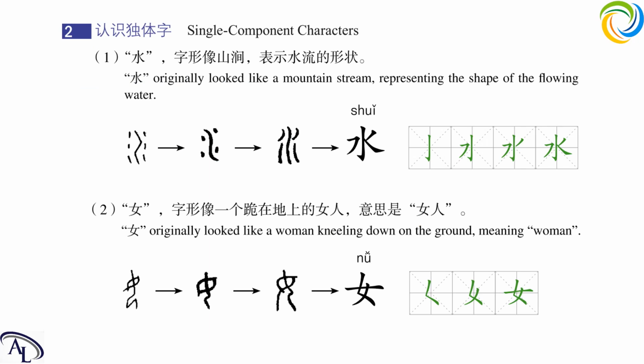Next one is 女. We just met it before too. It means woman. And now it looks like this. Try to write it with me. Pick out your pen and paper. First, left falling dot, and then a left falling, and then a horizontal. Write it with me again. Left falling dot, left falling horizontal. This is 女, which means woman.